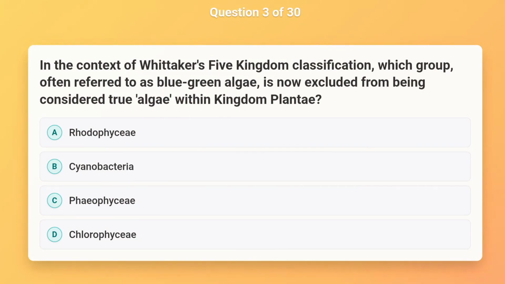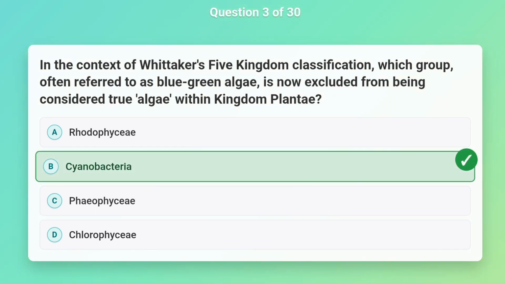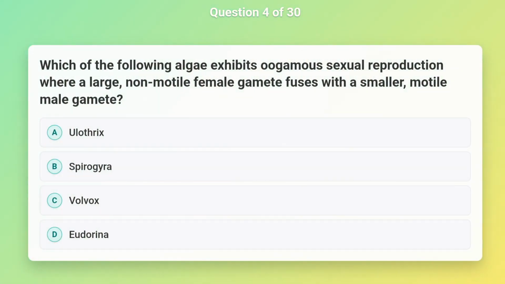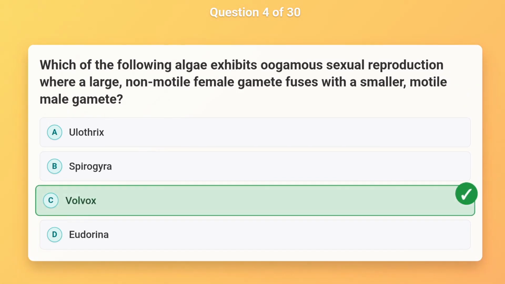In the context of Whittaker's five-kingdom classification, which group, often referred to as blue-green algae, is now excluded from being considered true algae within kingdom Plantae? Cyanobacteria. Which of the following algae exhibits oogamous sexual reproduction where a large, non-motile female gamete fuses with a smaller, motile male gamete? Volvox.